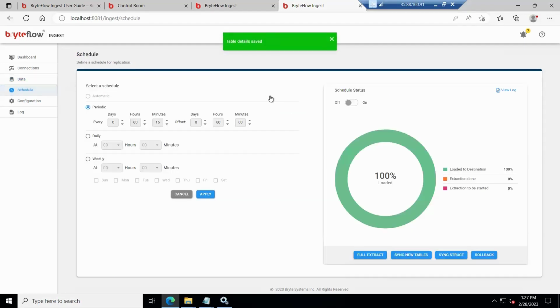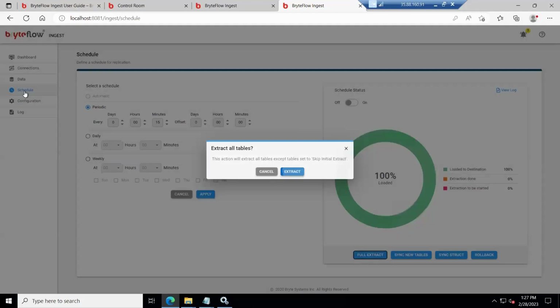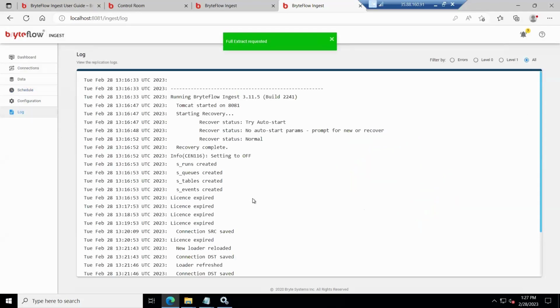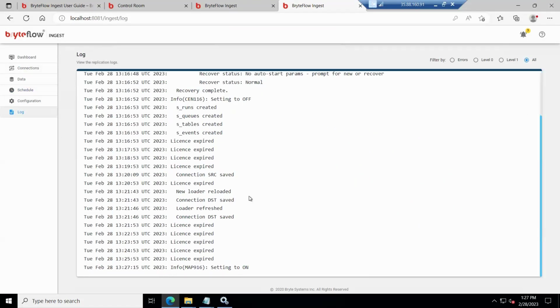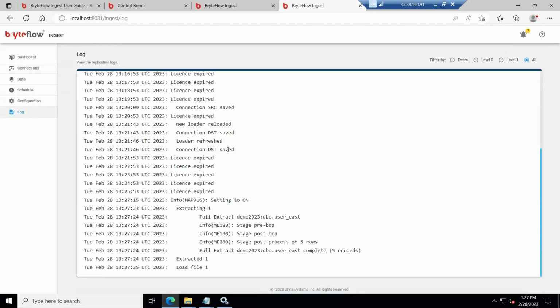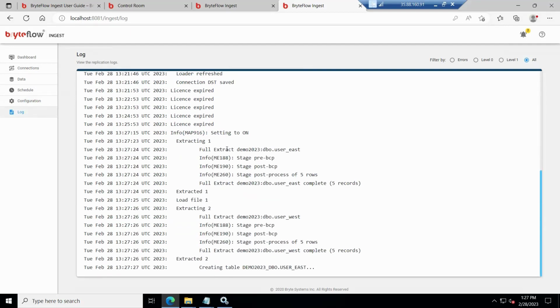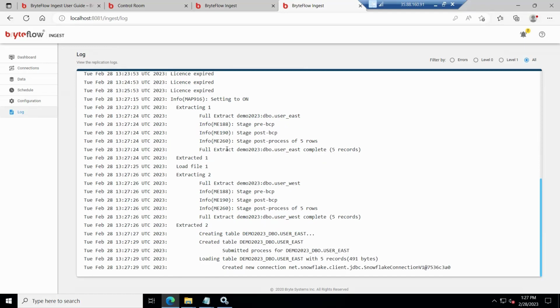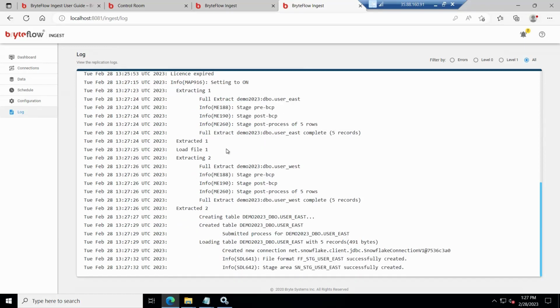I'll go to schedule and start the bulk initial load. So you can see 5 records have been extracted for each of the tables, and it is creating the table on this Snowflake.